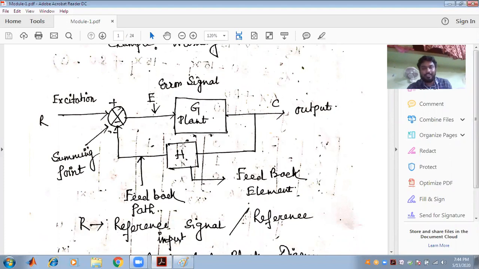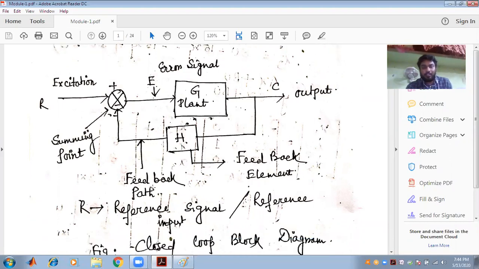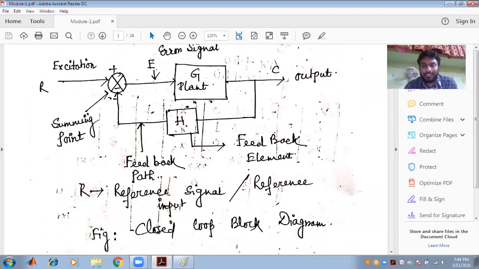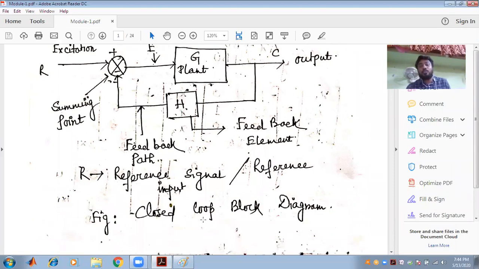There is a plant, there is an error signal, the output is C, this is the feedback element, this is the feedback path, this is the summing point, the excitation is given in the form of input, and the error signal obtained must be minimized. R is known as the reference signal or the reference input. This figure is known as the closed loop block diagram.